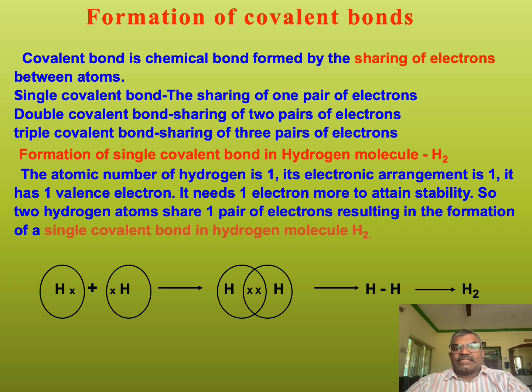Why? Because the atomic number of hydrogen is 1. It has only one valence electron. It needs one more electron to attain stability. Therefore, each hydrogen atom shares one electron with the other hydrogen atom to form a single covalent bond.